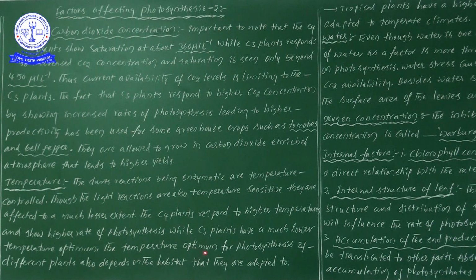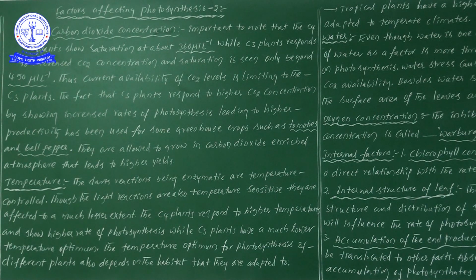The temperature optimum for photosynthesis of different plants also depends on the habitat that they are adapted to. One more important point: temperature adaptations are the optimum temperatures of photosynthesis, and sometimes these differ for different types of plants, depending on the habitat and temperature conditions where they are adapted. Different plants show different temperature optima.